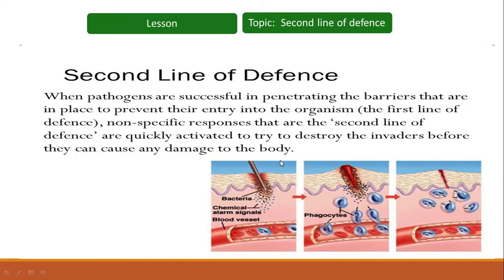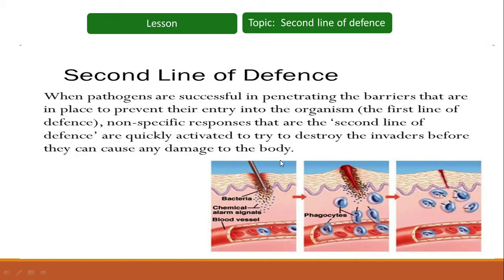So if the external barriers, which include skin and the mucous membranes of the digestive and respiratory tract, fail to restrict the pathogens, then the second line of defense is activated and destroys the invaders before they can cause any further damage.